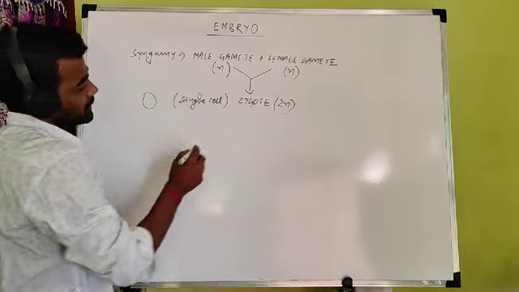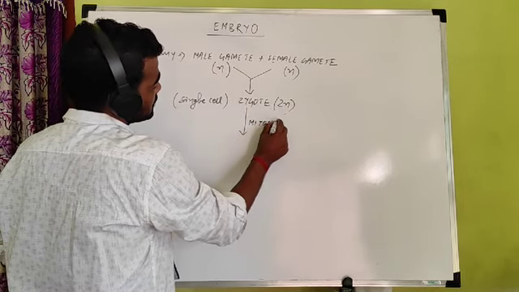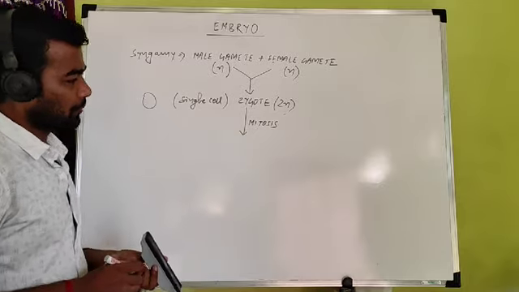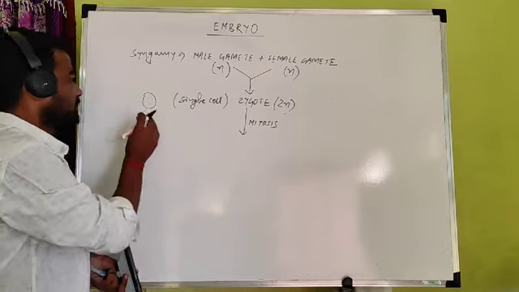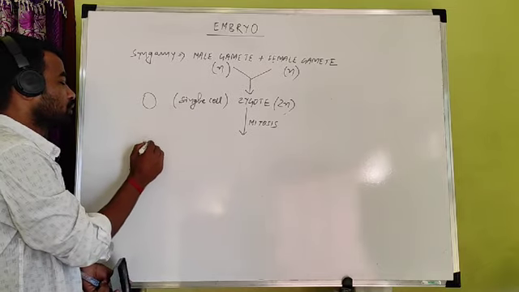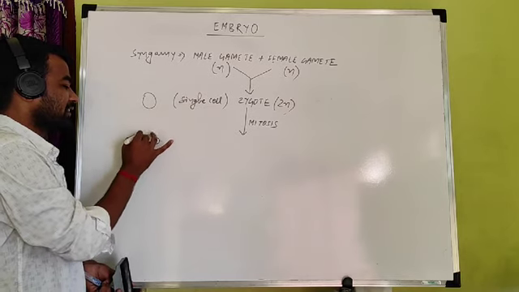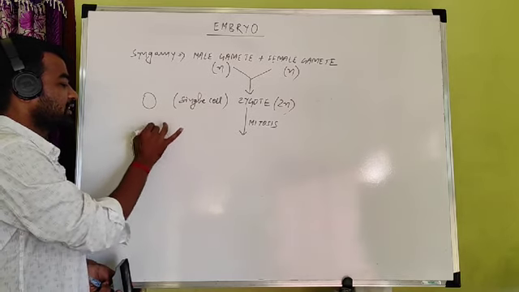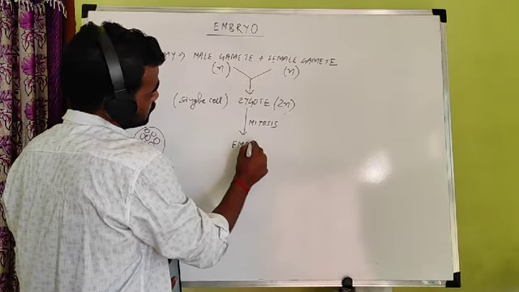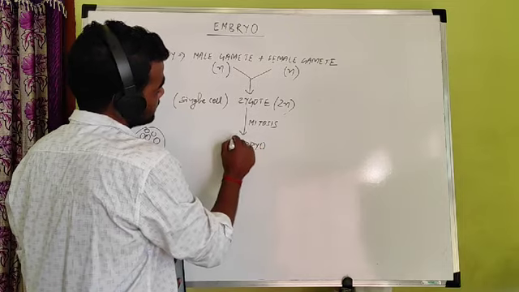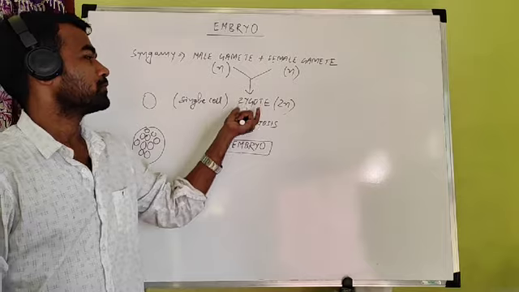But what happens with time? The zygote undergoes mitosis. And what is mitosis? All of you know. When a cell divides to produce two daughter cells. So this parent cell, zygote, produces two daughter cells. Again there is mitosis. 2 produces 4 daughter cells, 4 produces 8, like that. The number of cells increases and it produces a multicellular structure that is called embryo. So if you want to know what embryo is, embryo is a multicellular structure produced from zygote.